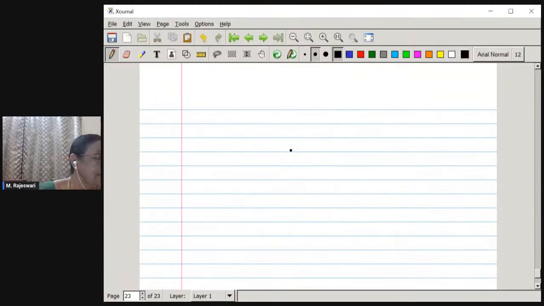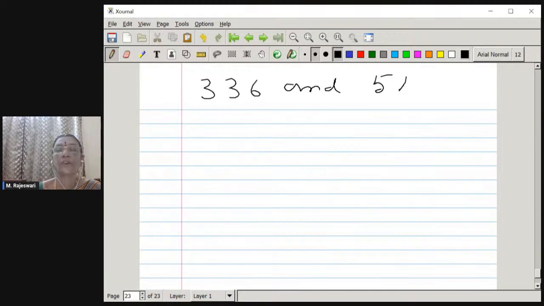Here, using prime factorization, find the HCF and LCM of 336 and 54. So 336 and 54, we have to take the two numbers. So here you are given the method clearly. The method that you have to follow is the prime factorization method. It is given clearly. So we have to adopt that method only.